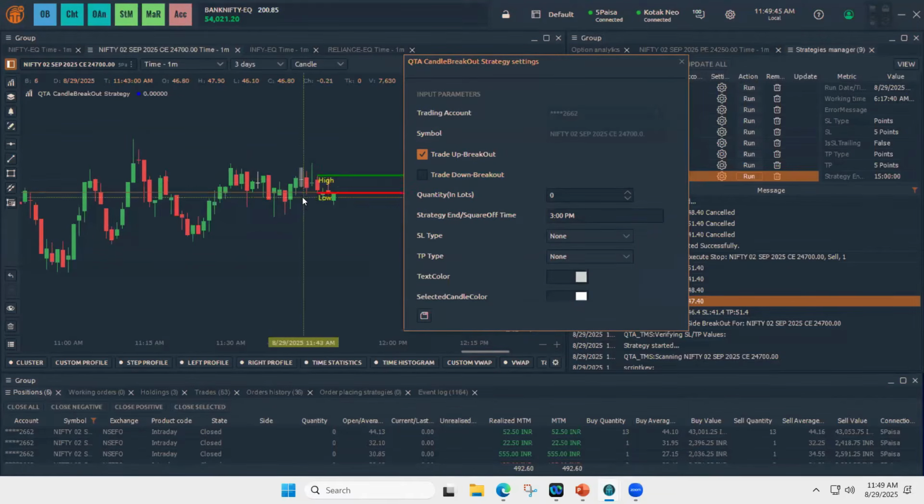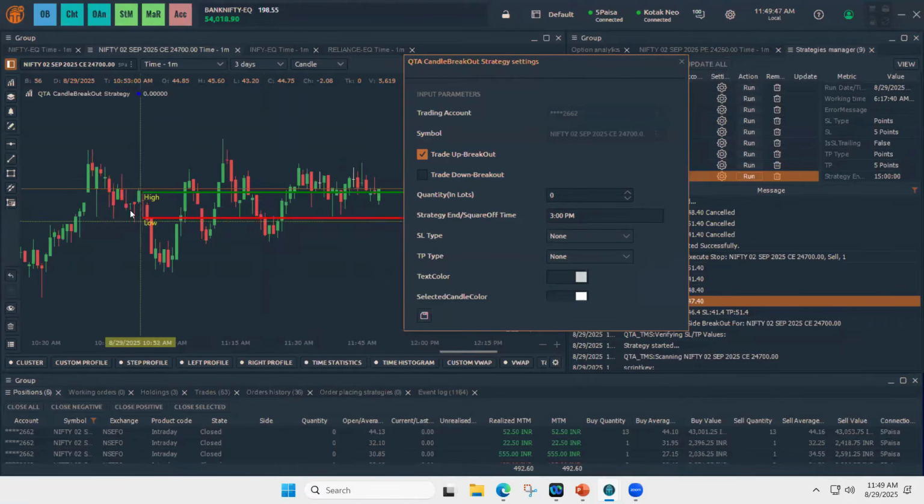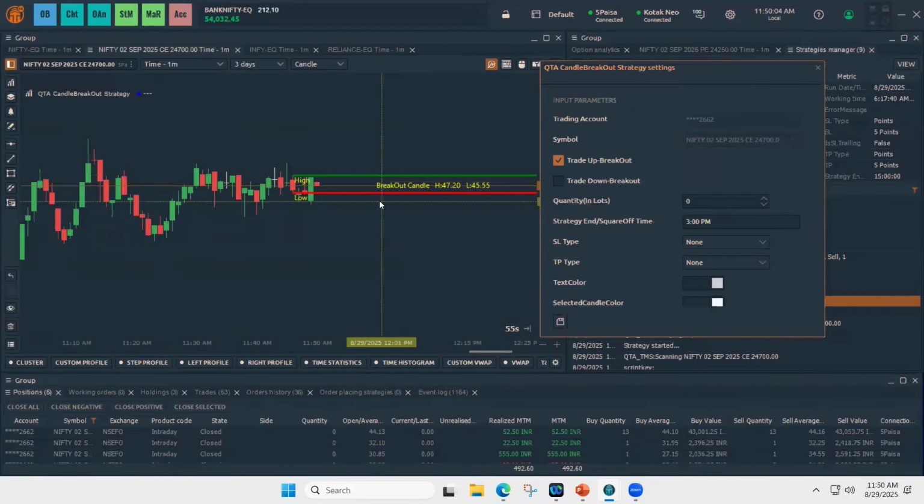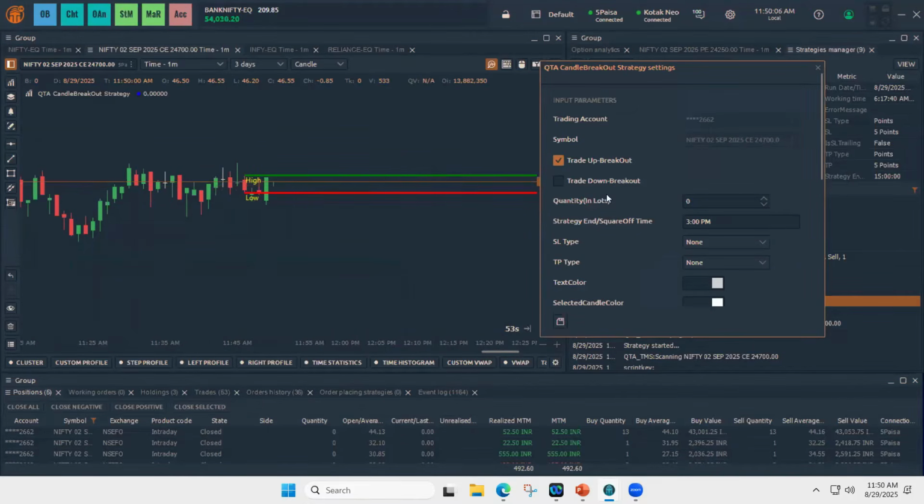So in candle breakout, we are getting this visual sign, right? Which shows the high of the candle and the low of the candle. For any candle, if you hover, you're seeing high and low. So let's take one example of candle breakout also, and then we'll move to advanced.